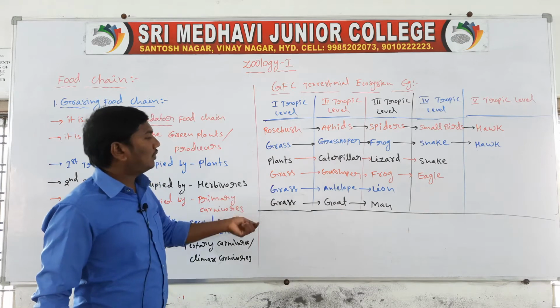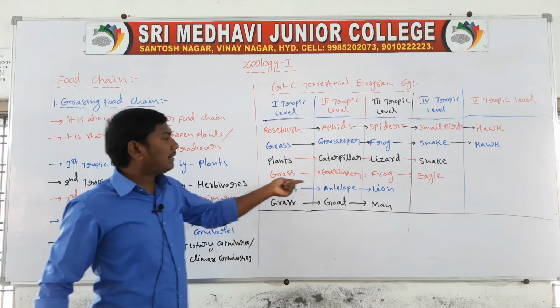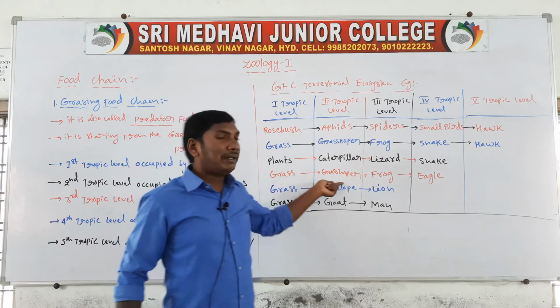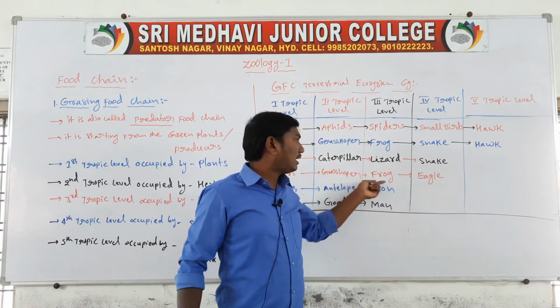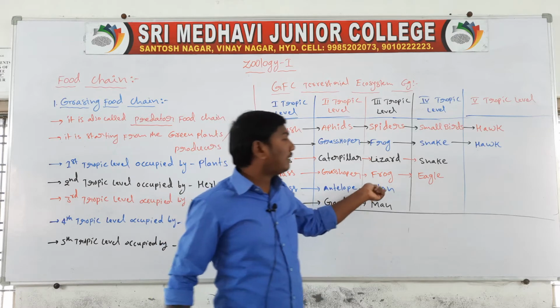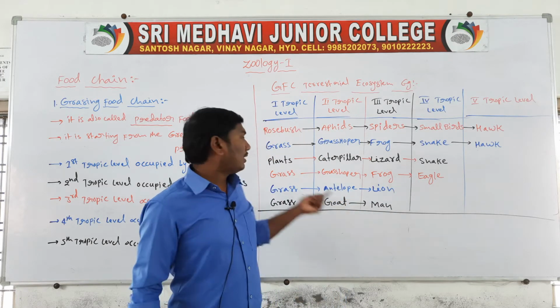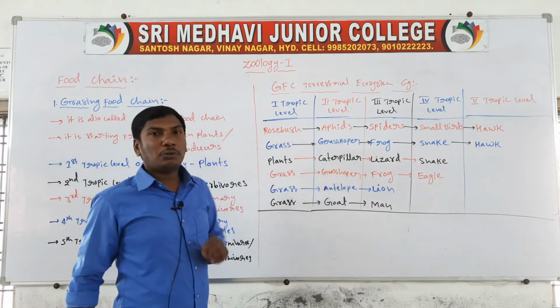Next, the fourth example: grass is eaten by the grasshopper. The grasshopper is eaten by the frog. The frog is eaten by the eagle. So in this example there are only 4 trophic levels.